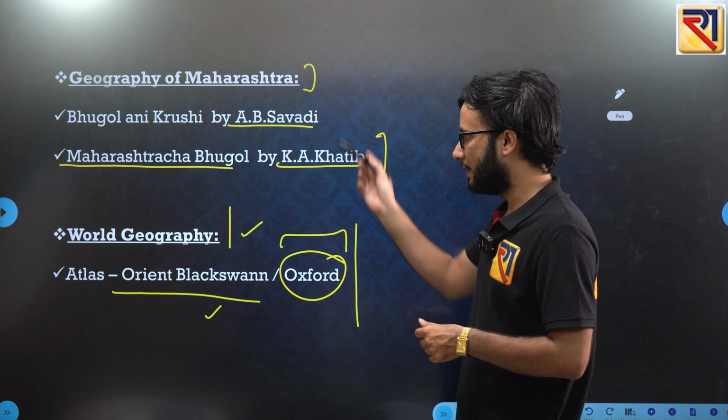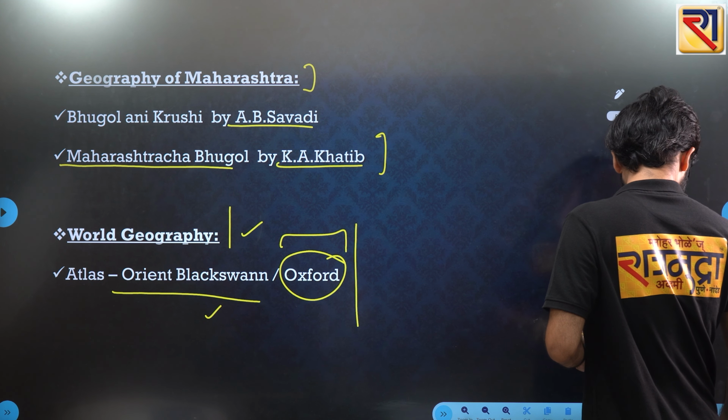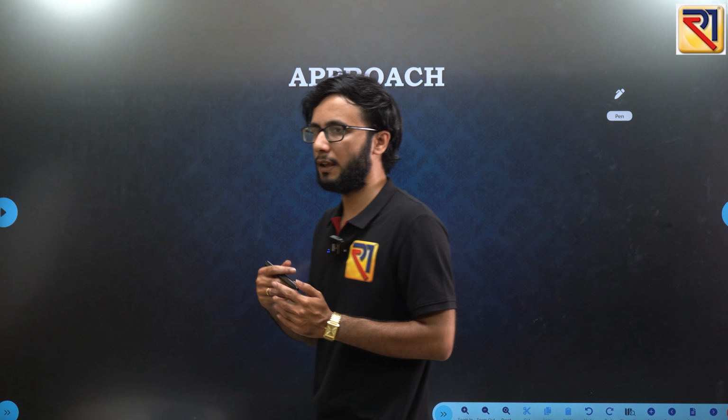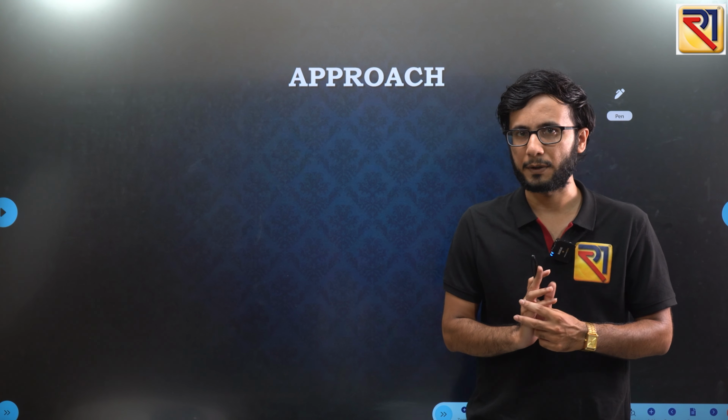Okay. So these are the different sources that you can refer for covering the physical part of geography, the economic part of geography, and the social or human part of geography.